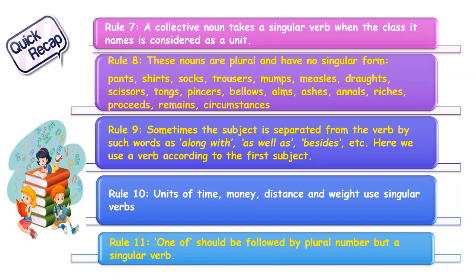Rule 10 says units of time, money, distance and weight use a singular verb. And rule 11 says one of should be followed by a plural noun and a singular verb.